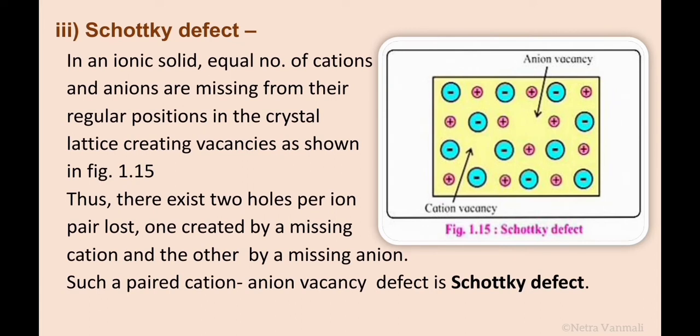So Schottky defect is seen in ionic solids where an equal number of cations and anions are missing from their regular positions in the crystal structure, as shown in the figure. Thus there exist two holes per ion pair lost, one created by the missing cation and one created by the missing anion. Such a paired cation-anion vacancy defect is called Schottky defect.